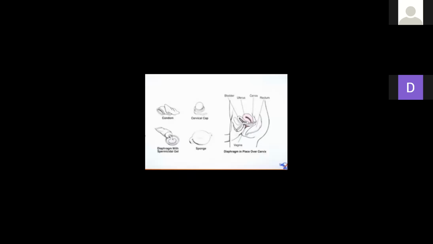What is pregnancy? We covered it in the last chapter, the third chapter: what pregnancy is and how it occurs. Pregnancy is a very big thing. Trust me, for females especially, it affects you mentally and physically. You should be very careful when you are reproductively active.